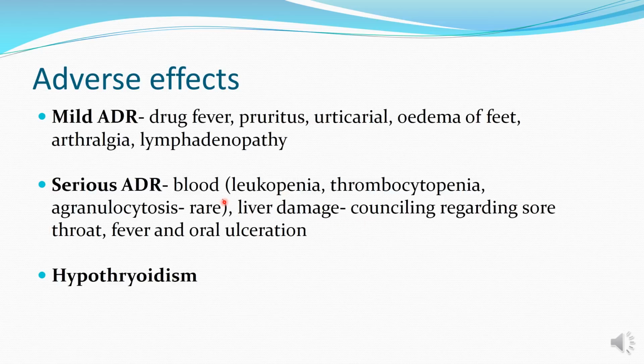The patients, when on thioamide, should be asked to look for sore throat, fever or oral ulcerations, which might be a sign of severe adverse effect like agranulocytosis. Hypothyroidism can occur at high dosages, due to which the thyroid hormone synthesis is less than required, and if the dosages are lower as compared to those that should be prescribed, the failure of treatment might occur. But when the proper dosages are given, there is risk of hypothyroidism.